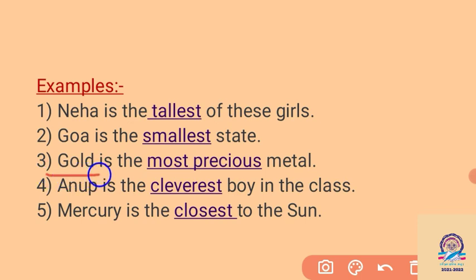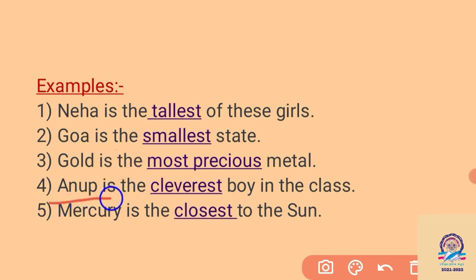Then gold is the most precious metal here. Gold is more costly as well as more precious than other metals. So we can see the high price of gold. So gold is more precious. Precious also has two syllables, so we have to add "most" before precious. So most precious is the superlative adjective, and we have to keep "the" to show the superlative degree.